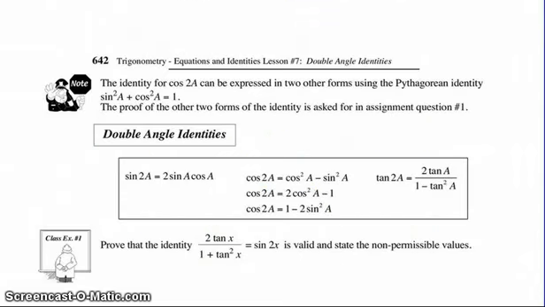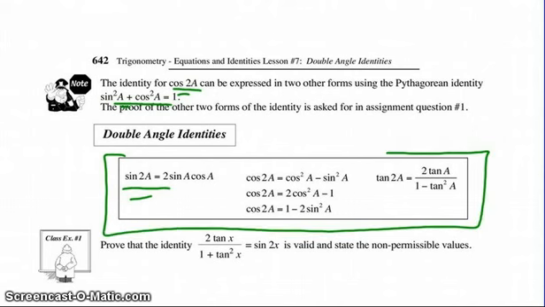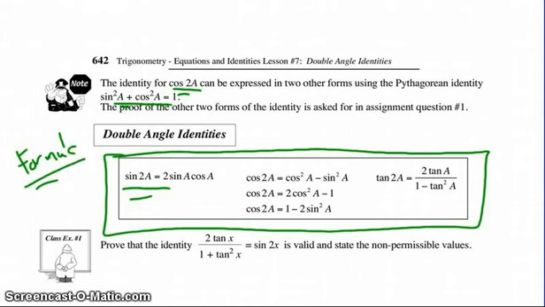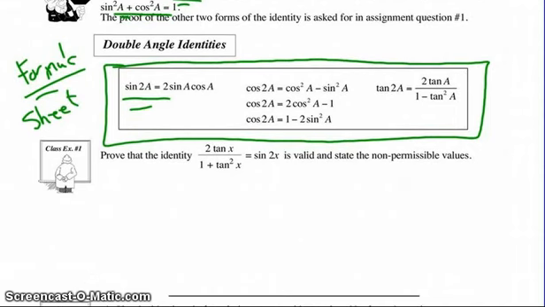It's important to note that just like any Pythagorean identity, it can be expressed in other forms. The identity for cosine 2a can be expressed in 2 other forms, using the Pythagorean identity sine squared a plus cos squared a equals 1. Notice that here's our total toolbox. This is what we've added for double angle identities, and this is the end of the line on your formula sheet. We've now got all the tools that we're going to have with trig. So there's all the rules we have, and now we have new identities to use.